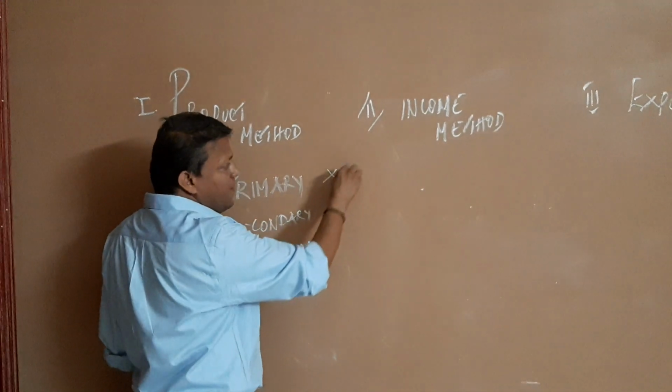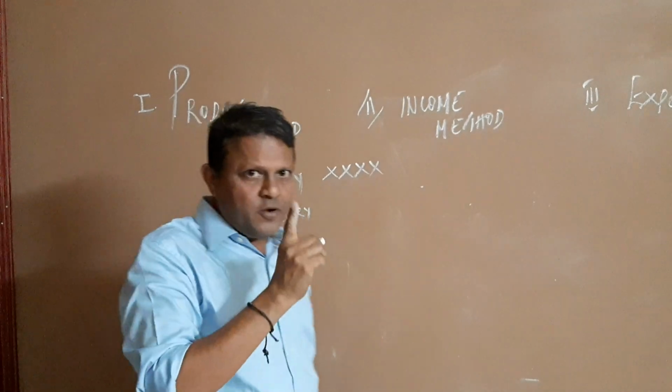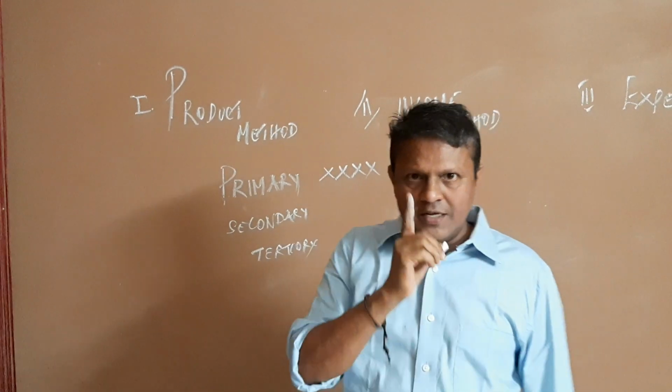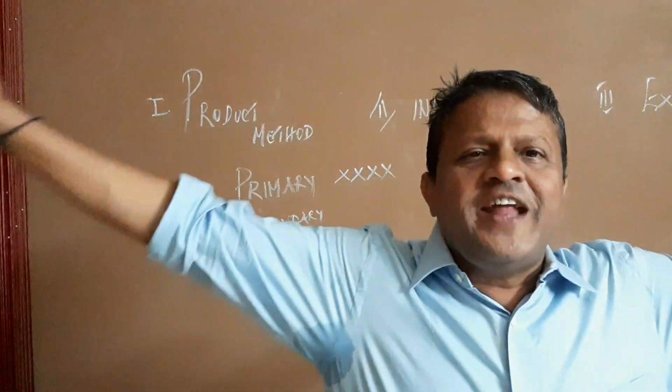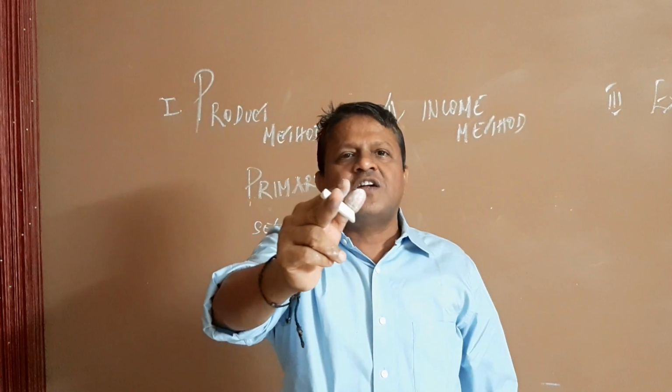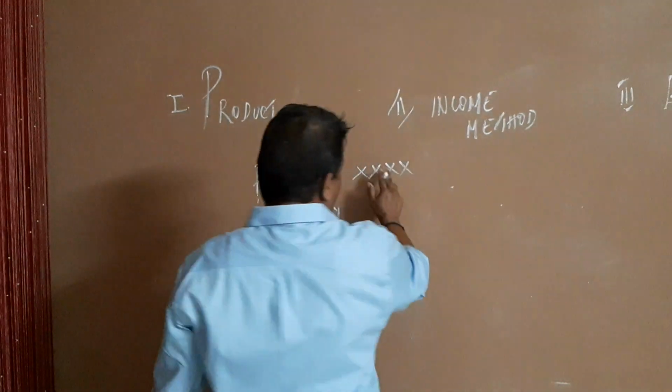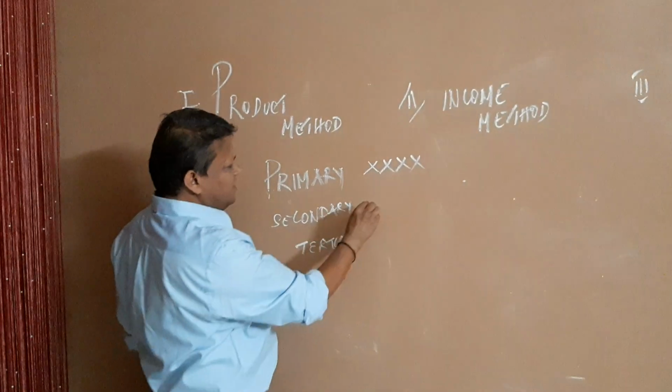You take the value. Remember, one of the important precautions in the product method is that you should take only the value of the final output. You should not take the intermediate goods, otherwise it will cause double counting. And therefore we take only the final output value.